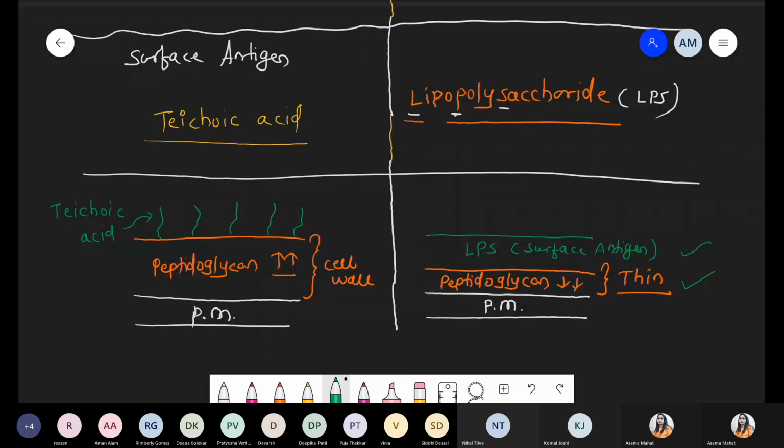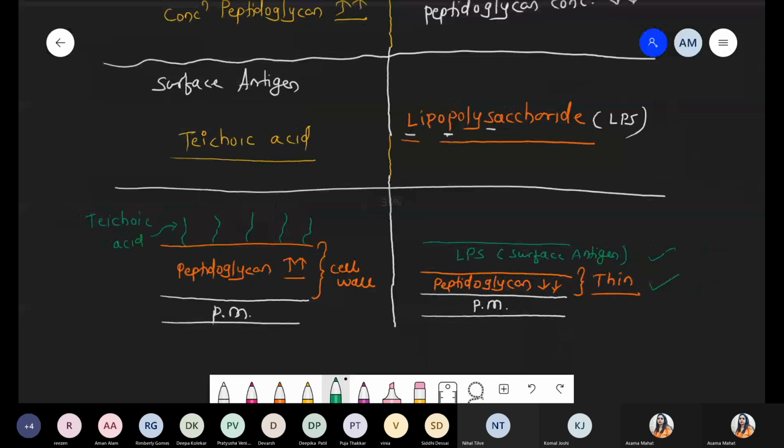So no doubt the concentration of peptidoglycan is very low in gram-negative bacteria, but still the bacteria will survive. They have some advantage in the form of LPS, the lipid plus saccharide combination called lipopolysaccharide, which acts as a surface antigen. Got it? This point is clear. What is exactly the difference between gram-positive and gram-negative? On the basis of peptidoglycan concentration, bacteria are divided into two types, gram-positive and gram-negative.